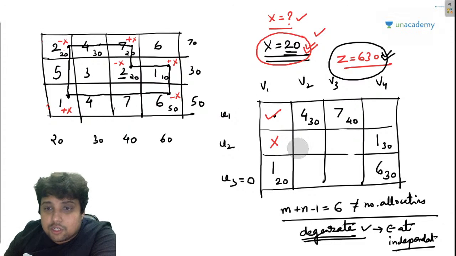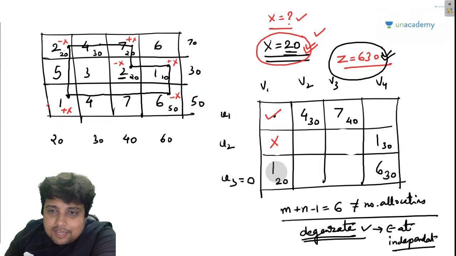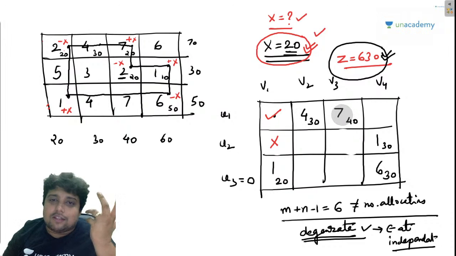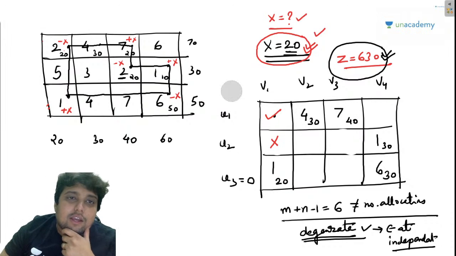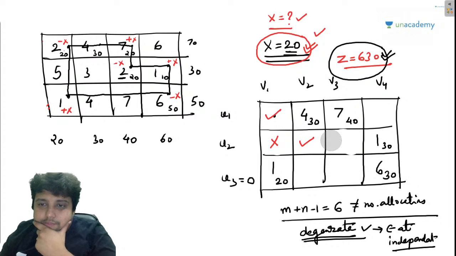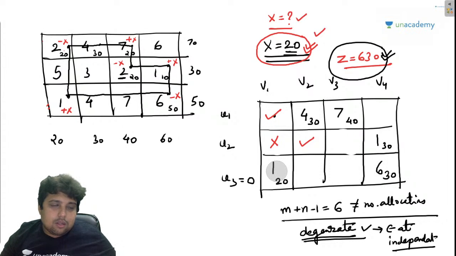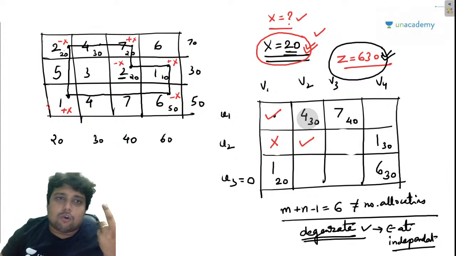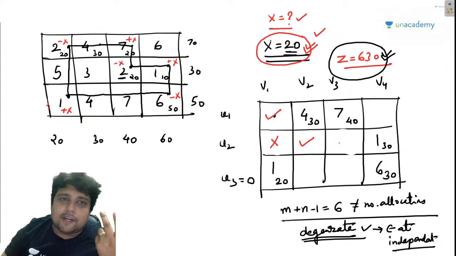Let us take this position. From this position, I can go here, here, here, then I cannot go anywhere. Let's say again I check from this position. I can go here, here, and then I cannot go anywhere else. So again, this position is an independent position. Let's check for one more position. I can go here, here, here, then I cannot go anywhere else. If I go here also, then here, then I cannot go anywhere else. So this is also an independent position.